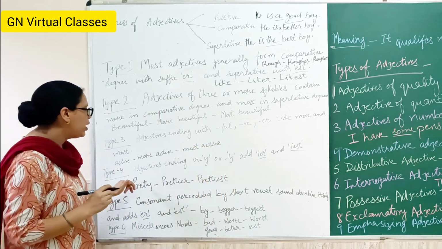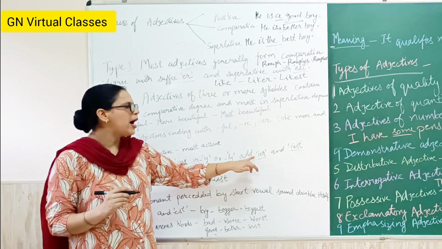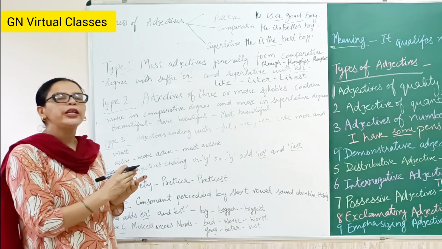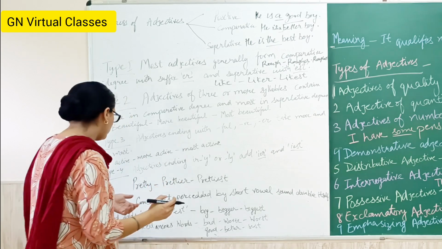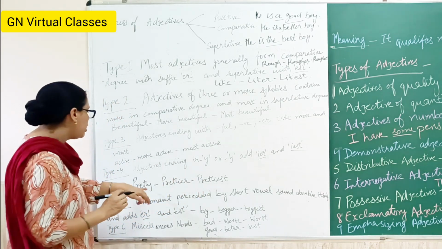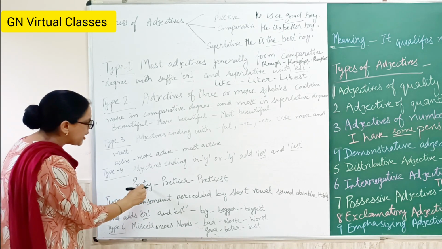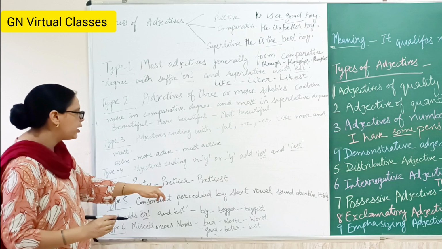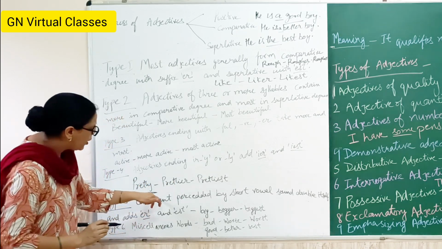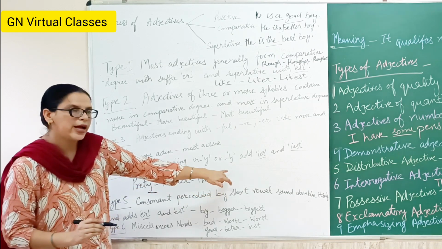And type 4, adjectives ending in y or ly add ier and iest in the comparative and the superlative form. For example, pretty, prettier, prettiest. Here the word is ending in y, and here I write ier and iest.